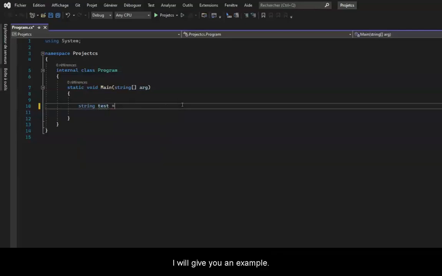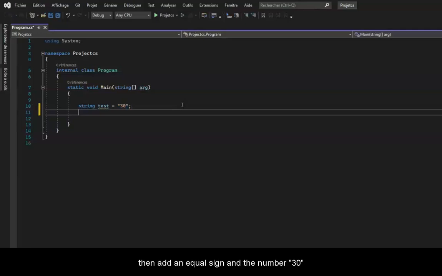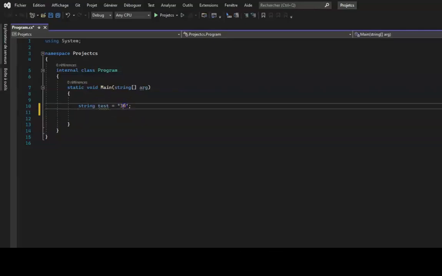I will give you an example. Here we will create a string type variable. Then we will name it test, for example, and then add an equal sign and the number 30 in quotation marks. And don't forget the semicolon. If we want to convert this value into an integer in int type, for example, it will work.